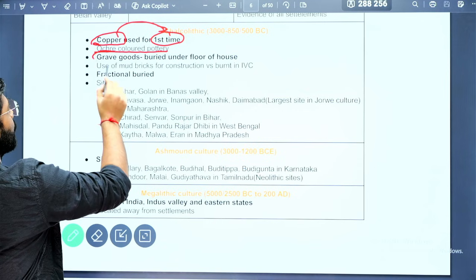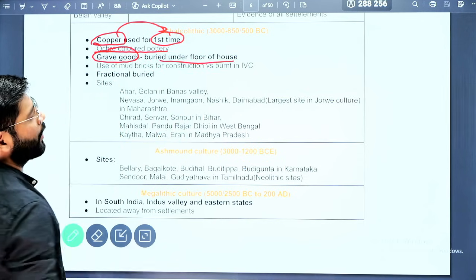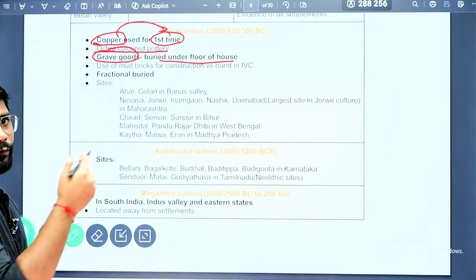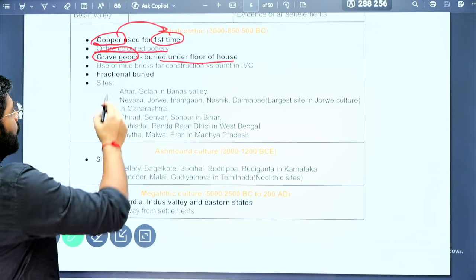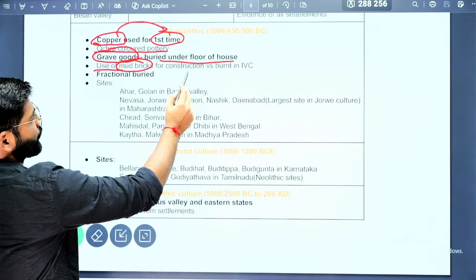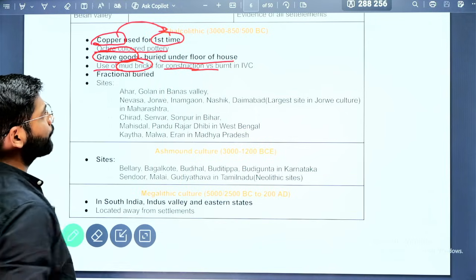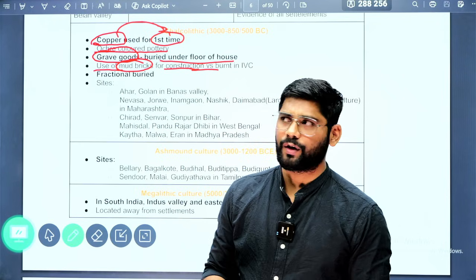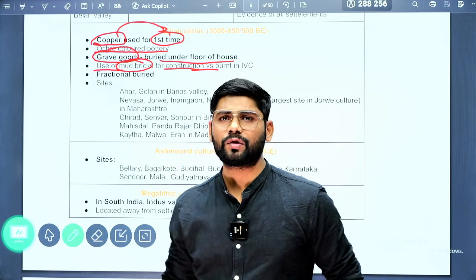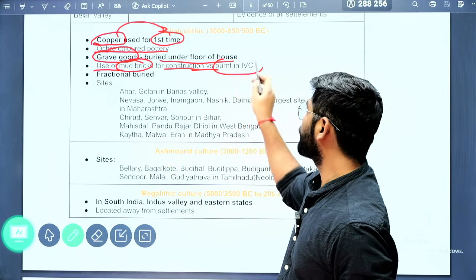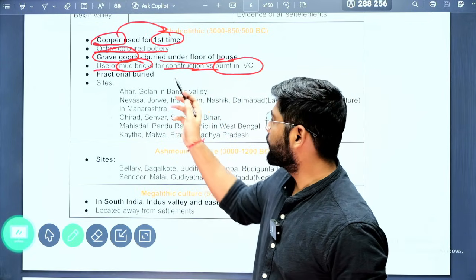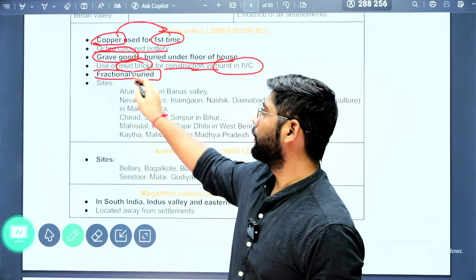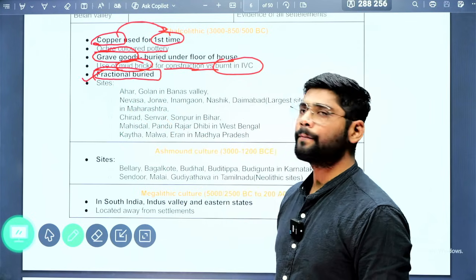Next, grave goods. They buried the dead under the floor of the house. This is an important feature of the Chalcolithic that we have found in Gupkar and Burzom also. Next, they started using mud bricks for construction. This Chalcolithic is younger than, or came after, the Indus Valley civilization, but we find the Indus Valley civilization more advanced because they used burned bricks, while in the Chalcolithic they used mud bricks. Next is fractional burial, which is an important feature associated with the Chalcolithic period.